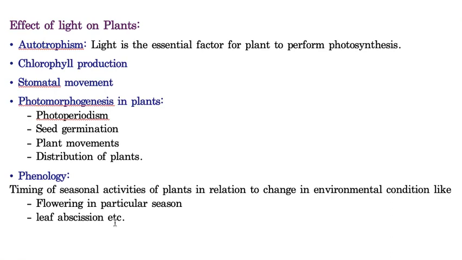And leaf abscission. Abscission means aging of the plant part. Here it is leaf, so leaf abscission means aging of the leaf. These are all timely. I'll tell you one example for this also. Deciduous plants. In deciduous plants, leaf abscission takes place during the autumn season. In autumn, these plants shed their leaves, and again when the spring season comes, you can see nice green colored leaves in these deciduous plants.